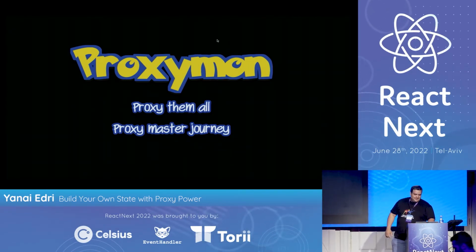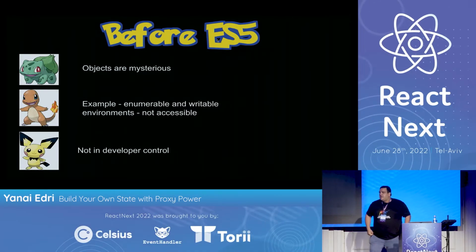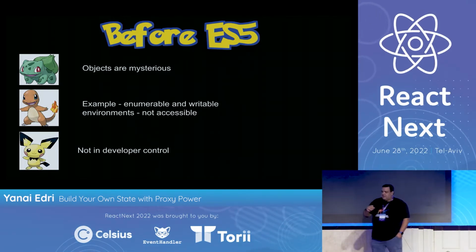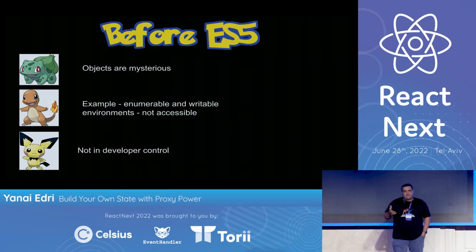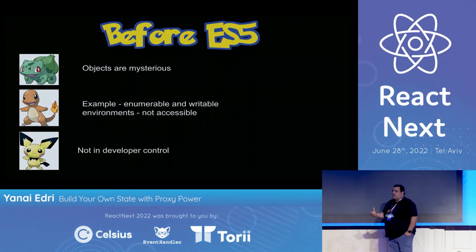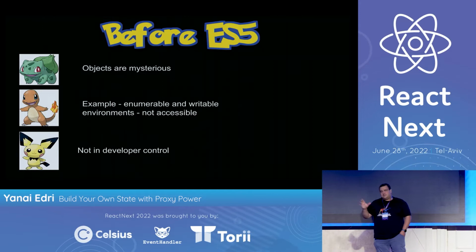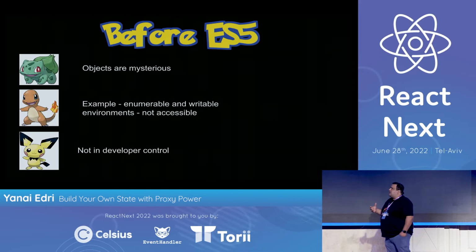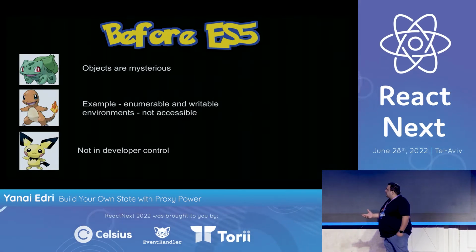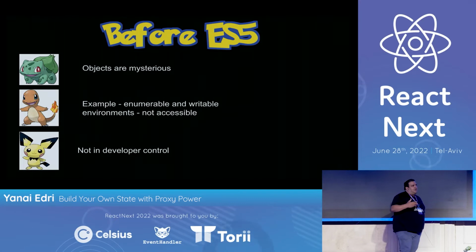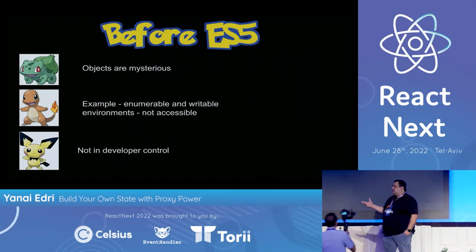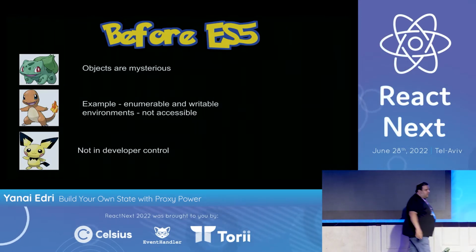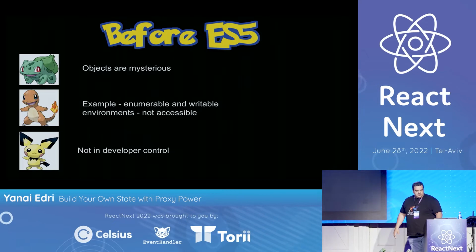Evolution, proxy. Before ES5, objects looked a little bit misunderstood. Developers didn't really understand why some objects or some properties in the object are visible and some of them not. They didn't realize what is immutable. Developers also couldn't add properties or behavior to their objects. So it was a little bit confusing.